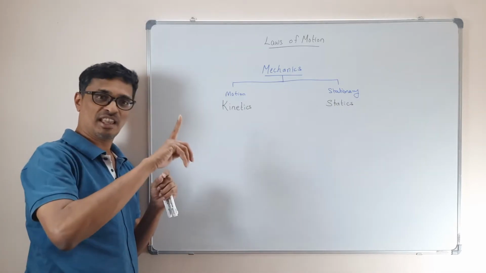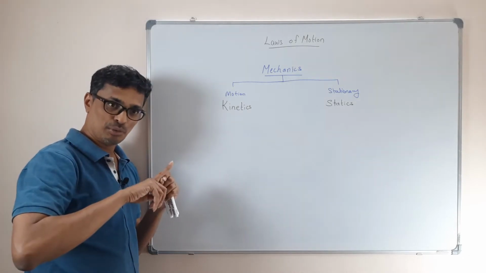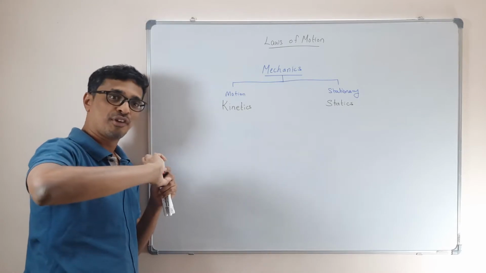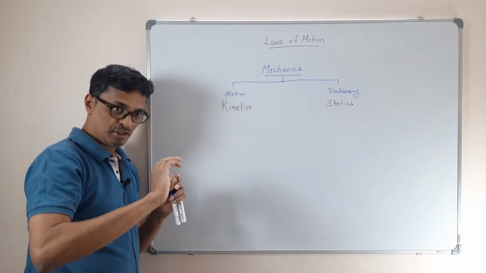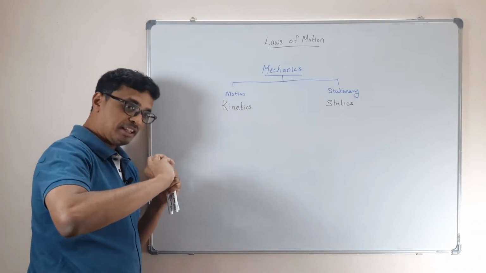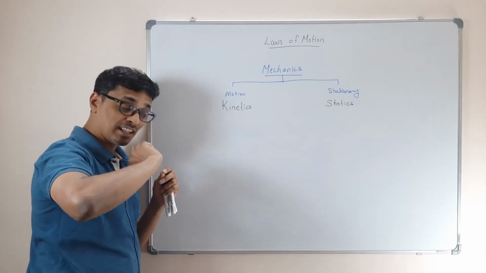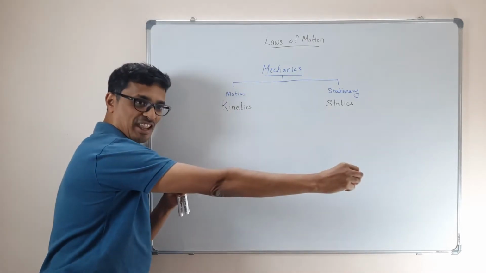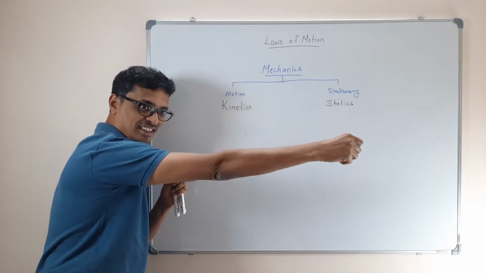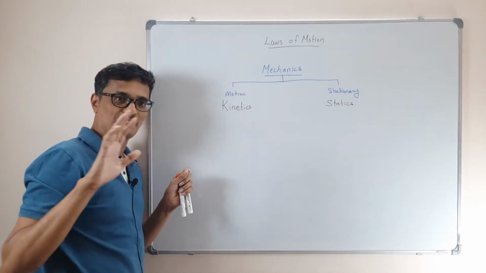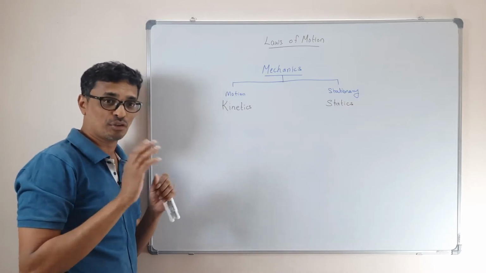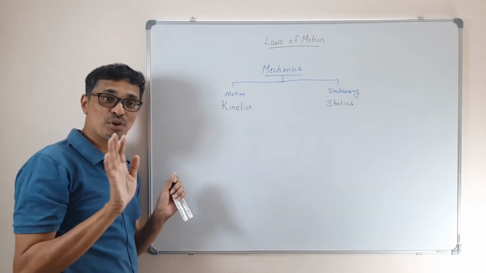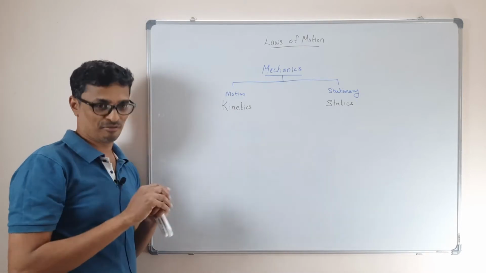If you give the same initial velocity and remove air friction, all the balls will reach the same point: the horizontal range, the time of flight, everything will be the same. That's why there is no mass term in this equation of motion. The equation is independent of mass.